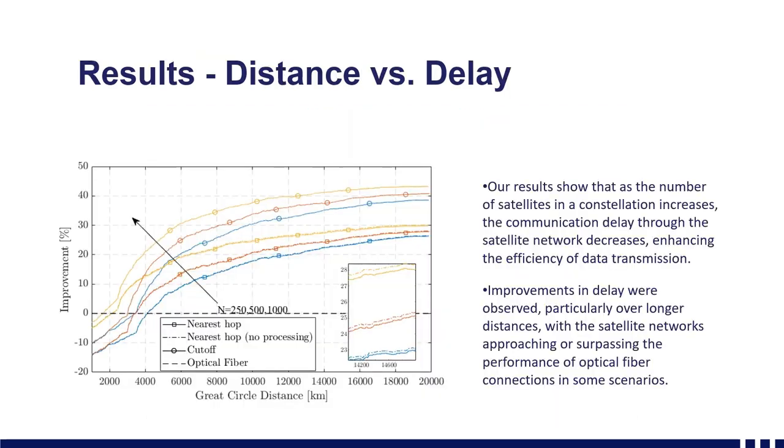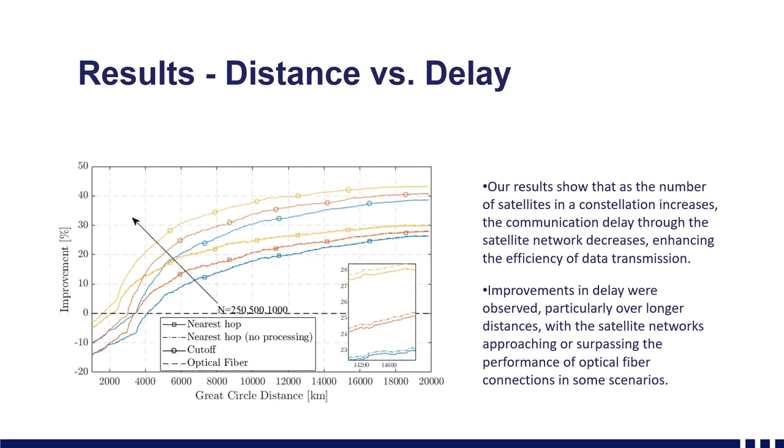To move on to the results, our results show that as the number of satellites in a constellation increases, the communication delay through the satellite network decreases, enhancing the efficiency of data transmission. The study also benchmarks satellite delay against traditional Great Circle optical fiber path, highlighting the potential of these satellite constellations to offer reduced latency for long-distance communication. Improvements in delay were observed, particularly over long distances, with the satellite networks approaching or surpassing the performance of optical fiber connection in some scenarios.